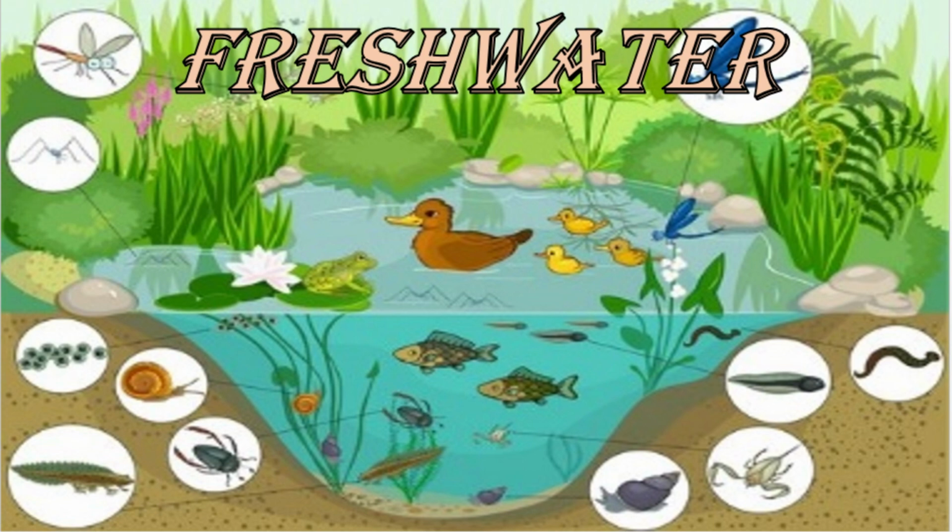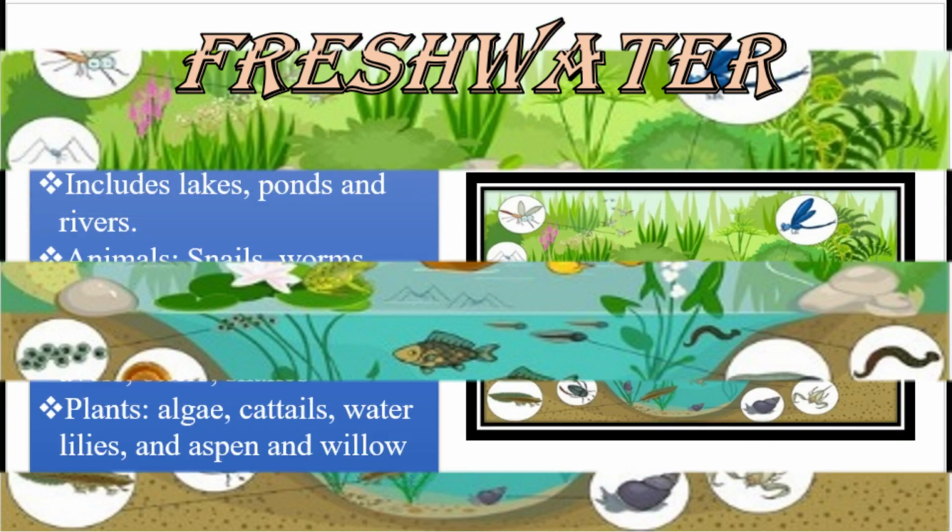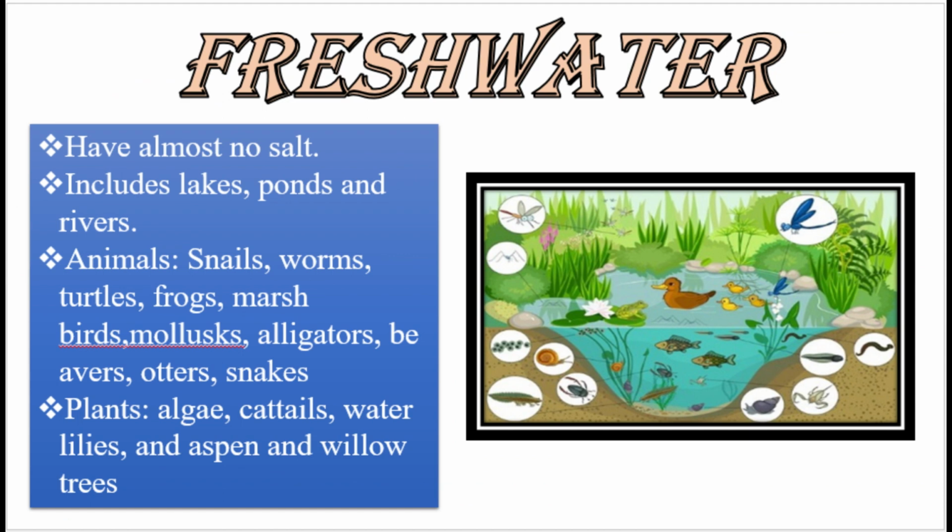Let's talk about the freshwater ecosystem. It includes ponds, lakes, and rivers. It has less amount of minerals, or we can say it has almost no salt. That's why we call it freshwater. Different animals are present there, like fishes, obviously, snails, worms, turtles, frogs, birds, mollusks, alligators. All these are present in the freshwater ecosystem. It also has plants like algae, cattails, water lilies.